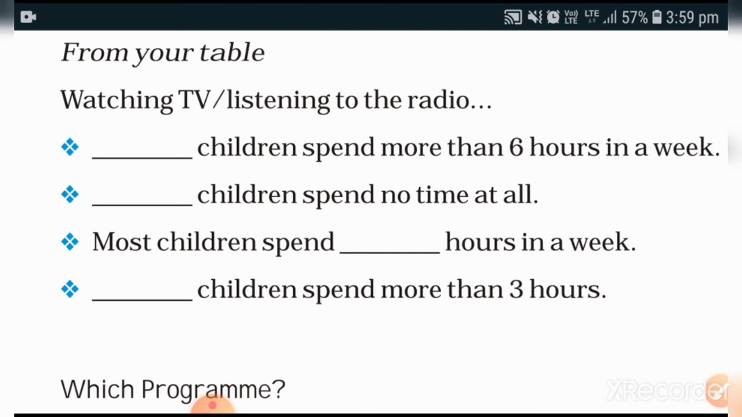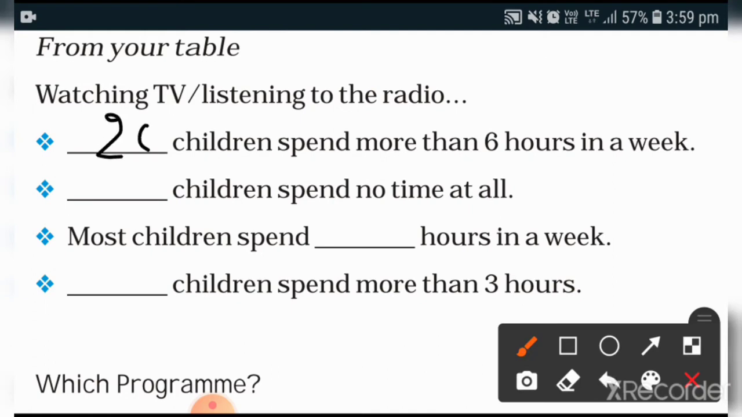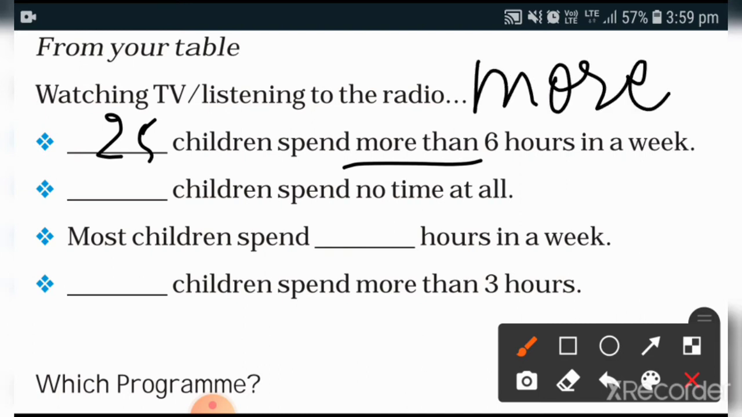Now here you have to write the answers. Watching TV or listening to the radio, blank children spend more than 6 hours in a week. If you have written 25, then you can write 25 answer here, more than. And remember, in this chapter, more than, less than, least, these words you have to remember always. More than you know means more, less than means